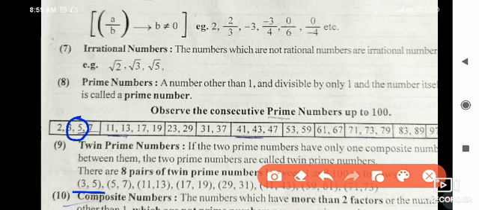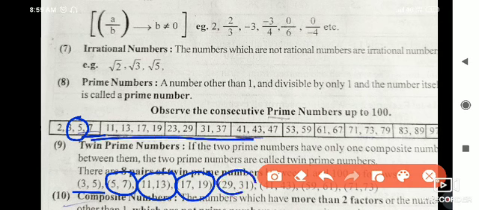Differences of 2: 5 and 7 is the next group. 7 minus 5 is 2. 11 and 13, 13 minus 11 is 2. 19 and 17, the difference is 2. So among these prime numbers, the consecutive prime numbers which have a difference of 2 are called twin prime numbers.